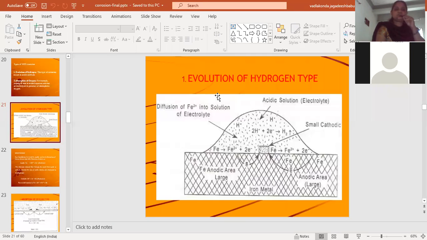One is the evolution of hydrogen type and the other one is the absorption of oxygen type of mechanism.